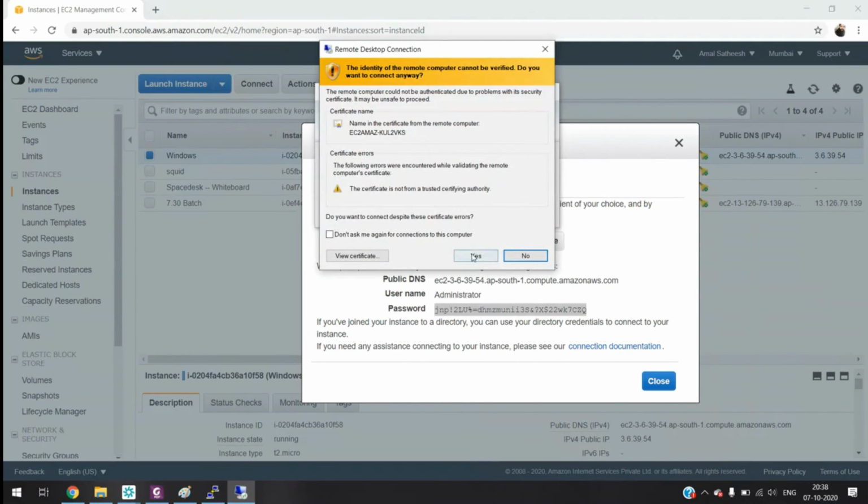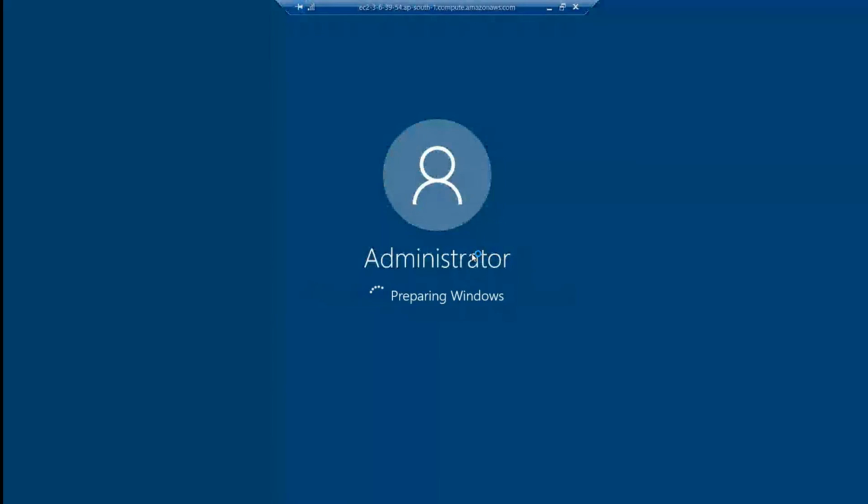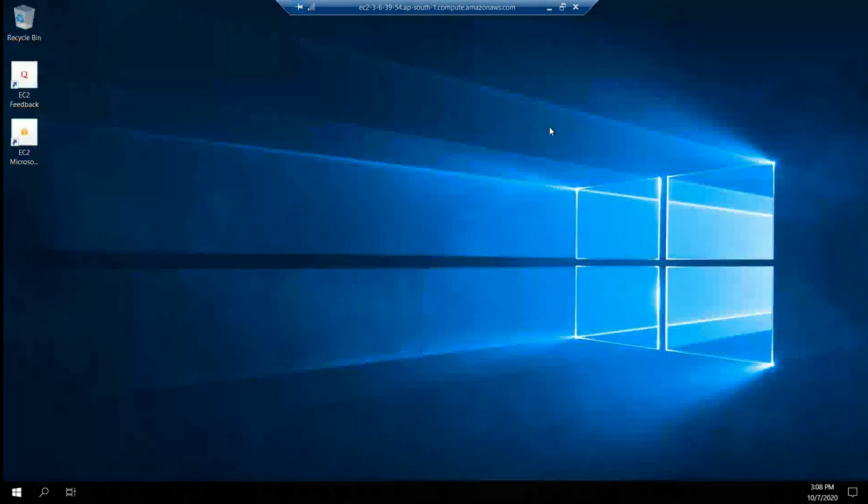I think, sir, it is asking yes or no, download. Can we try downloading that RDP file? I think it will download this MSTSC configuration file only. I didn't try it yet. We can try that also, no issues. Yeah, I think it will download the MSTSC file only, a shortcut to this MSTSC file.